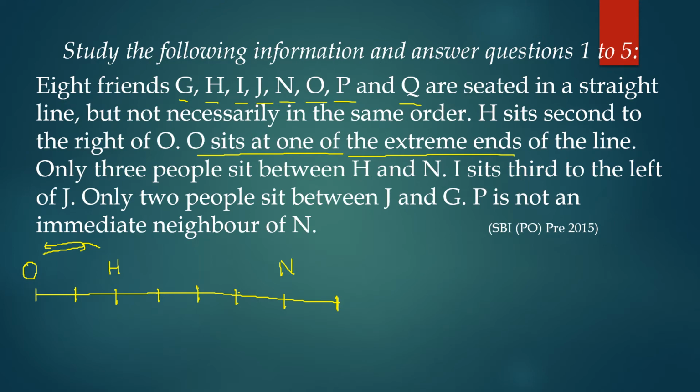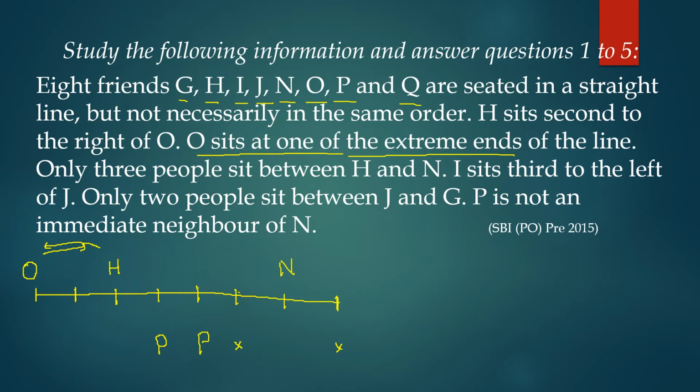Now after this we have been given I sits third to the left of J. Now we don't know where is I and where is J. Only 2 people sit between J and G. 3 people sit between H and N. Since it is given that P is not an immediate neighbor of N, that means P cannot be here and here. So that means possibilities of the position of P could be either over here or over here. Now we have to decide based on the subsequent information where will be the final position of P.